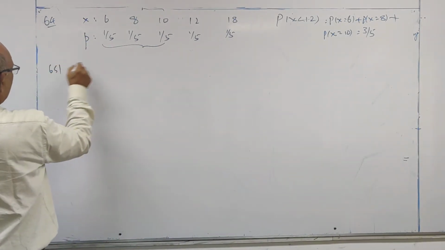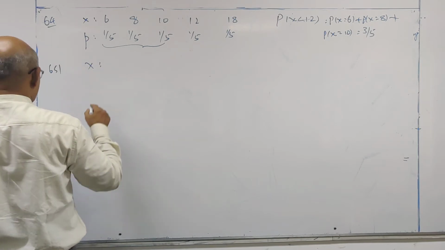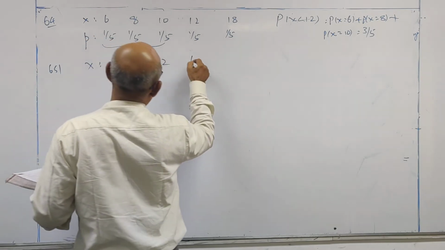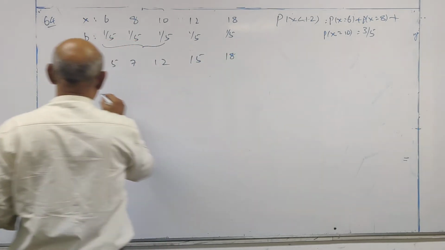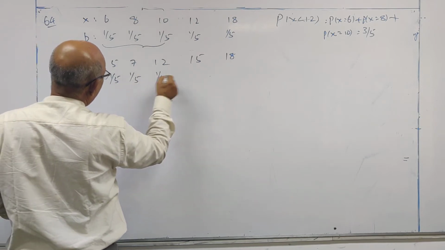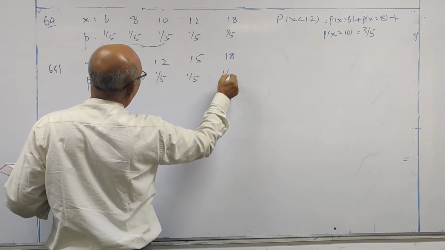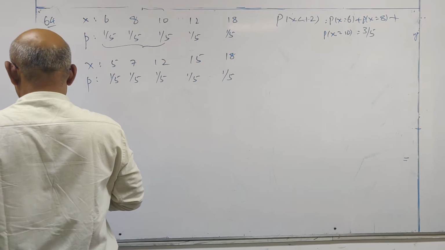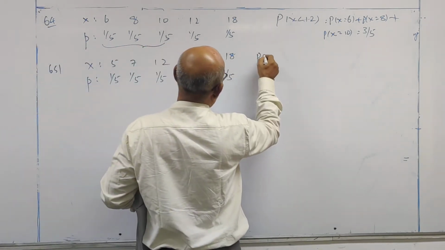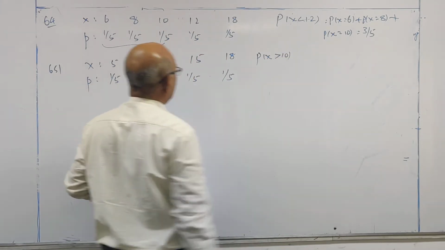Question number 65. Now probability of x greater than 10.